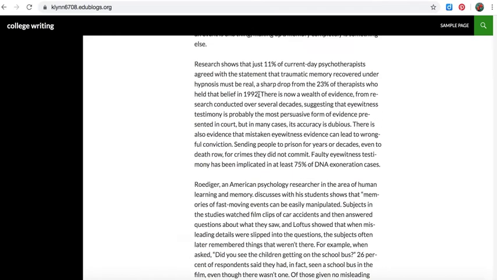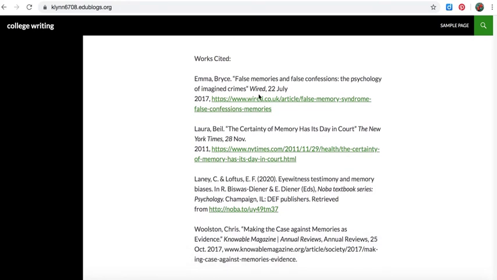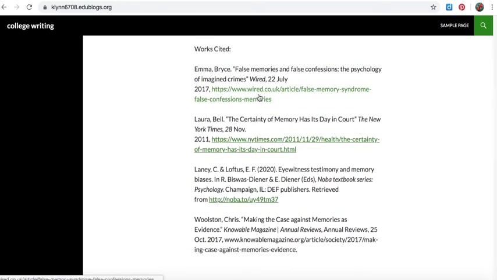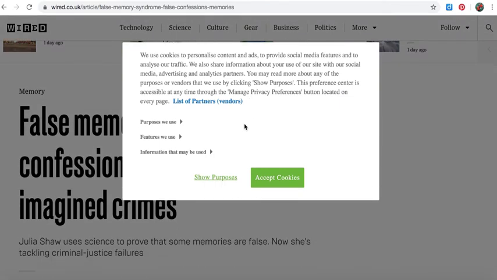One, when you go down to the works cited here, it looks a little suspicious, as if you might have the first name and the last name mixed up. Emma would be... let me just check here, just to make sure.